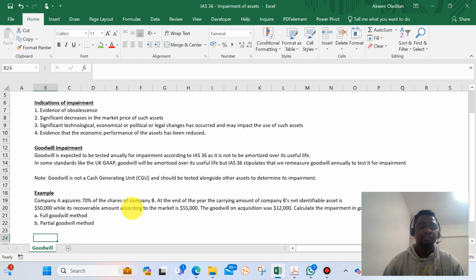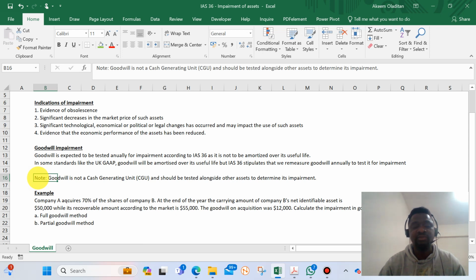So when you are impairing goodwill, it is expected to also note that goodwill, that's why I make a note here, goodwill is not a cash generating unit. It is not a separate asset on its own that can generate cash for the entity. So in this case, when you are testing for impairment of goodwill, you test it alongside other assets. So you cannot test goodwill separately for impairment. When you now test it along with other assets, then you can determine whether there is impairment or not.